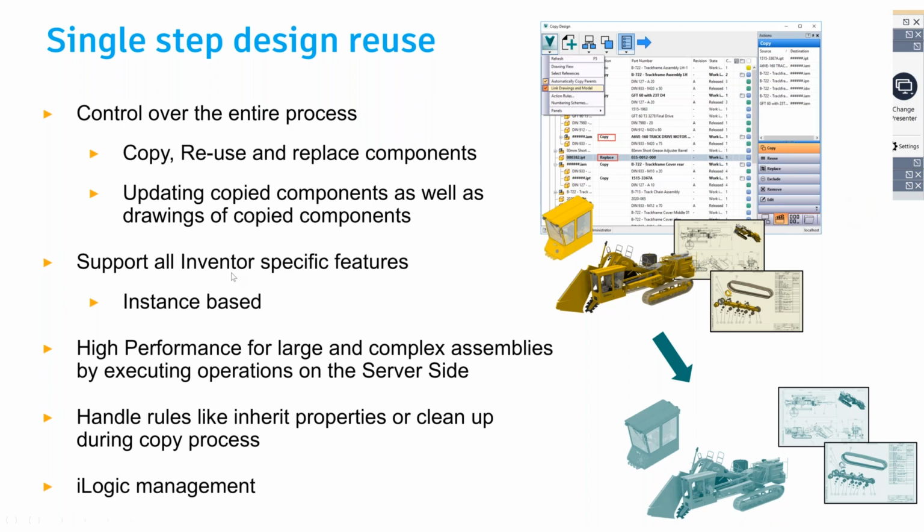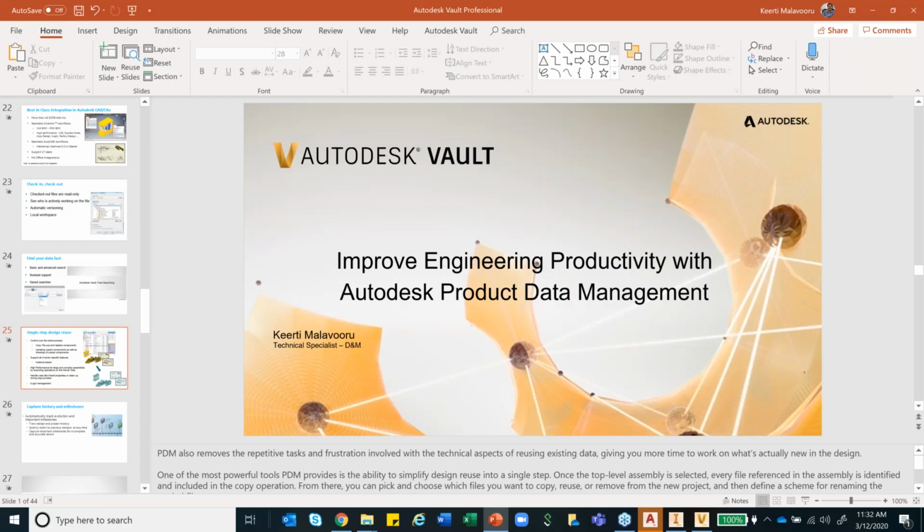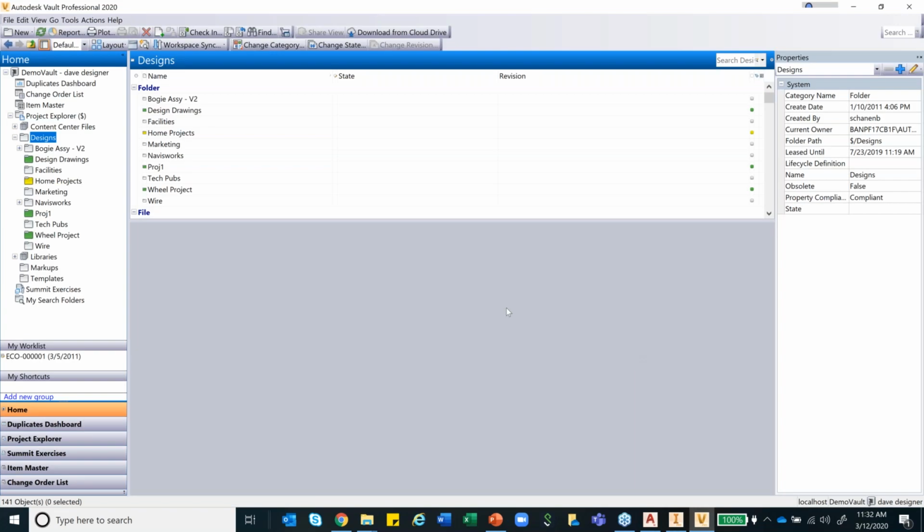So what I'll do is I'll quickly get into Vault to showcase what Vault looks like. So basically this is Vault. The way we have done it is very simple. It looks like your Outlook or any of the Microsoft things. Everything is on the left hand side, on the right hand side you have properties, and in the middle you have the design and the data part of it.